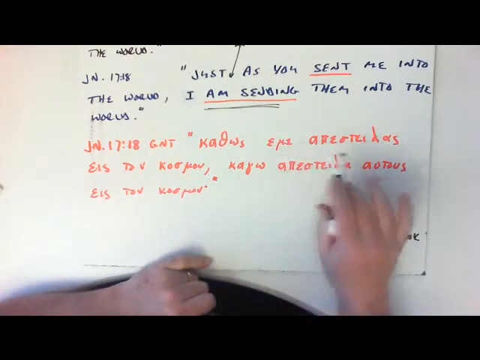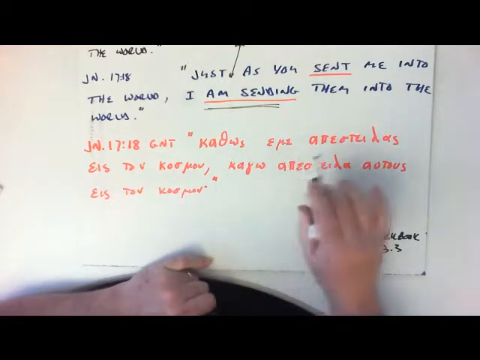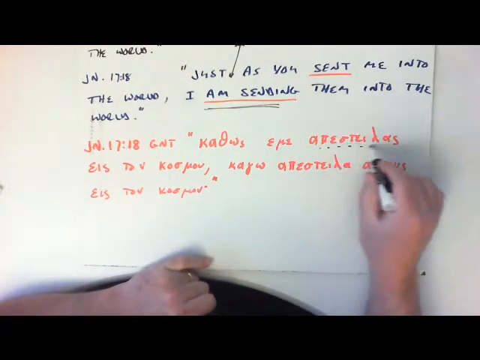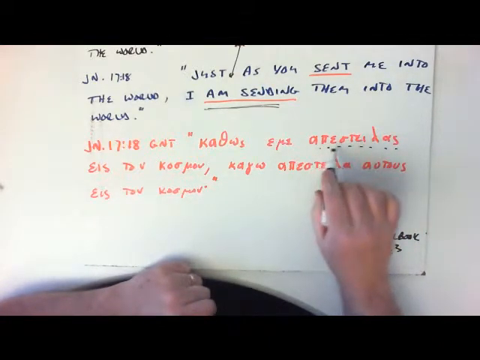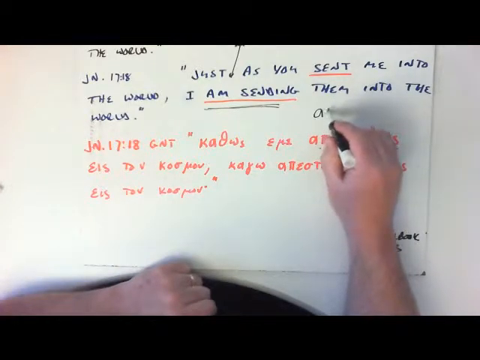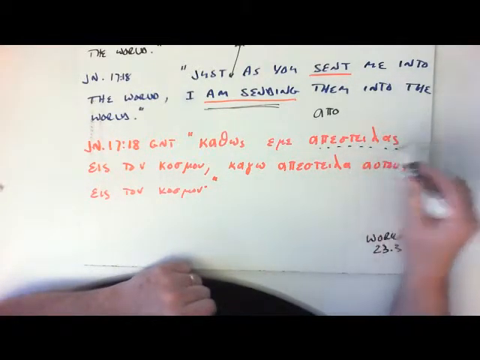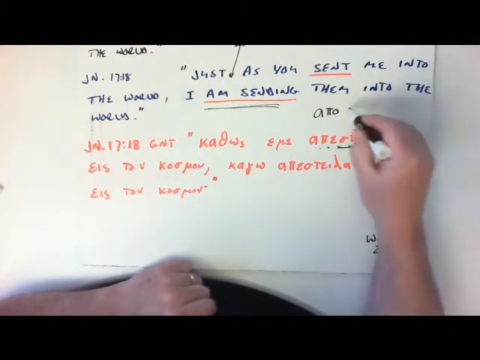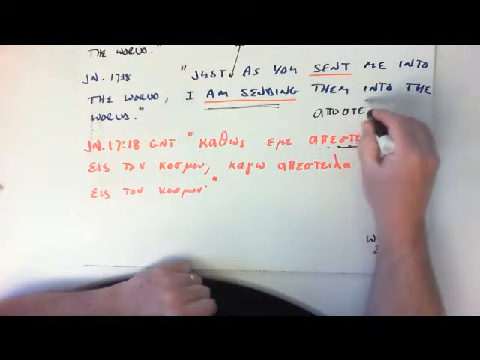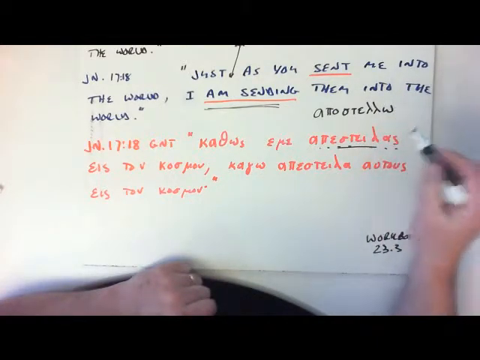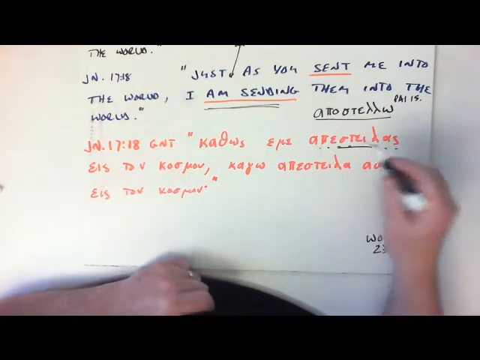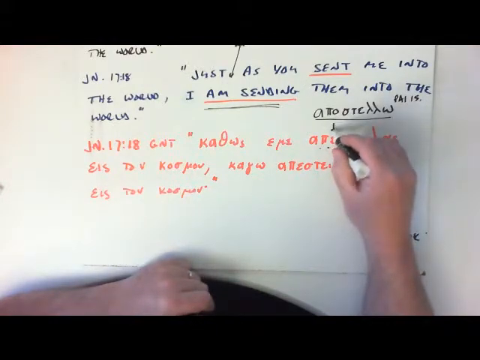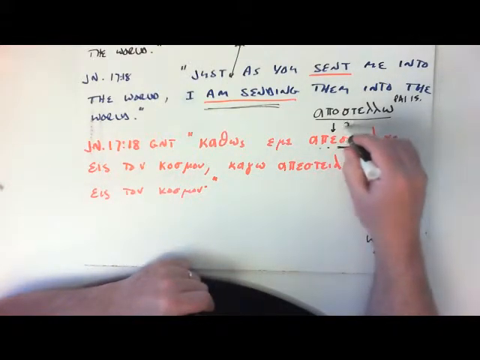Kathos, eme, apostelos. Even as, okay, here's our verb here. What's the first thing that we notice? Ap-e. Okay, normally we would have ap-a. Stelos. What we have here is a stem shift. Stelo. Okay, this is the dictionary form of the word, the present active indicative form, first person singular. So we have to say, okay, what happened here? If we have an augment on the front plus a stem shift, that's a second aorist.